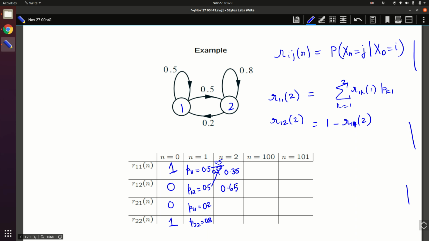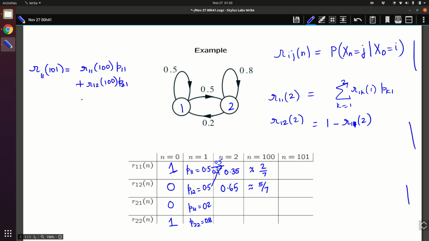Now it turns out that if you run this for many steps, at time n equal to 100, in n time steps, this will be close to 2/7. This will be close to 5/7. Now you see what curious phenomenon happens when you come to n equal to 101. Let us write that R11 of 101 is going to be R11 of 100, so in 100 steps you are in 1, into P11, plus R12 of 100 into P21.